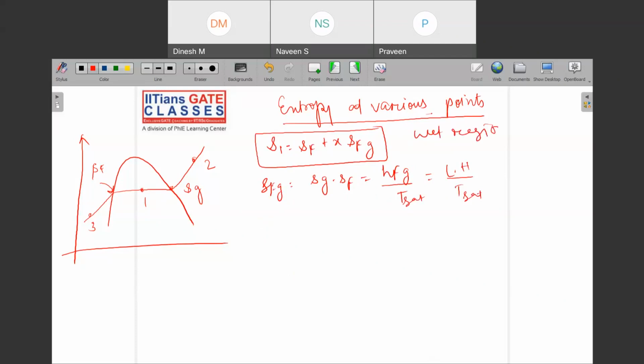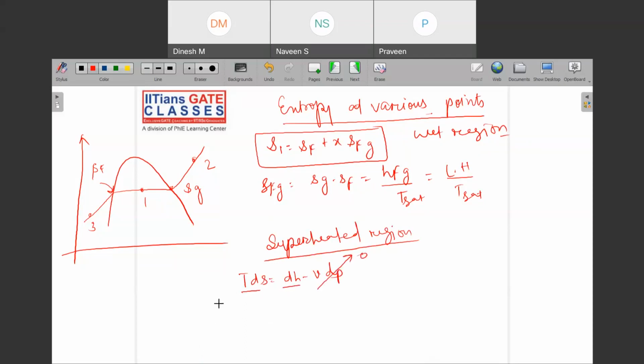Wet region. Now if I wish to write down the entropy at the superheated region, then can I write down this equation? TdS is equal to dH minus VdP. This we have derived, right? And if I am writing on the constant pressure curves, then the dP part is 0.